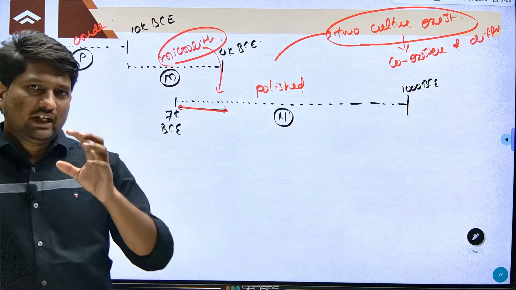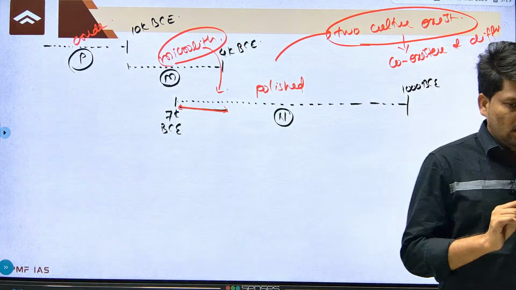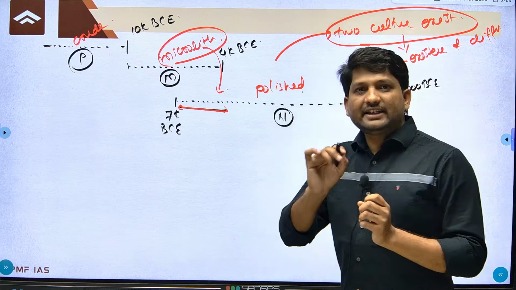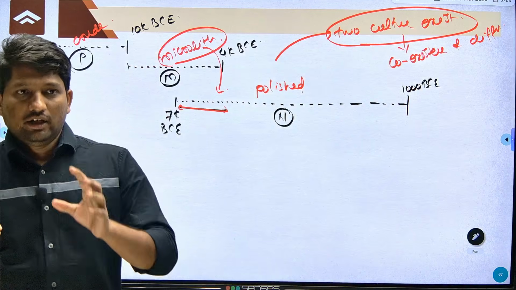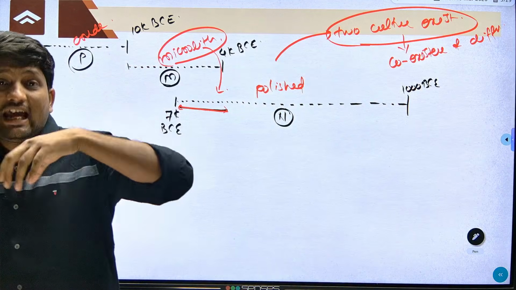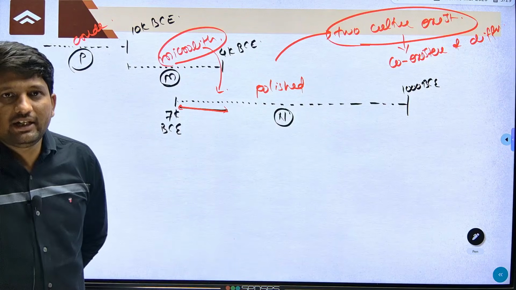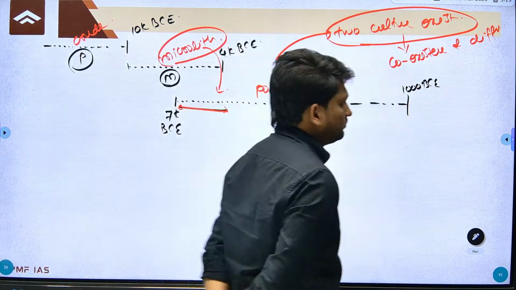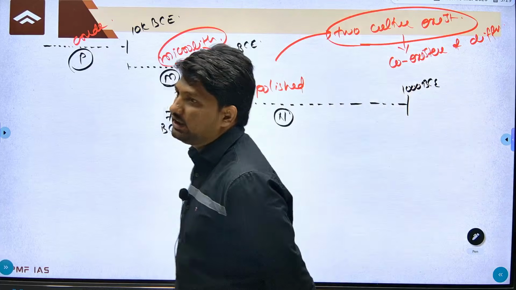Now tell me, is the statement correct or incorrect? Traces of copper have been found in some of these Neolithic sites. This statement can be correct or incorrect. Tell me, what is the possibility? Traces of copper have been found in these Neolithic sites.